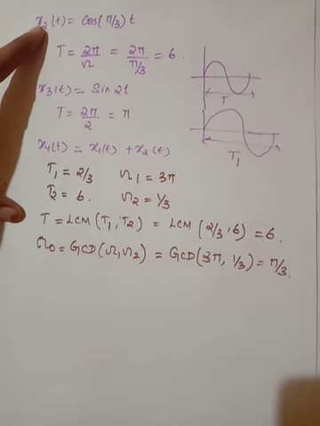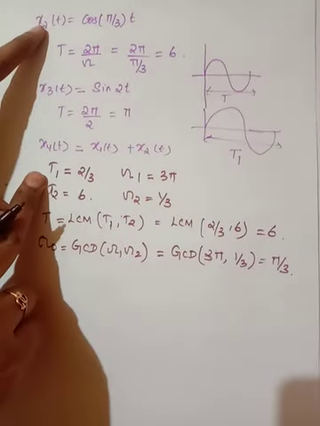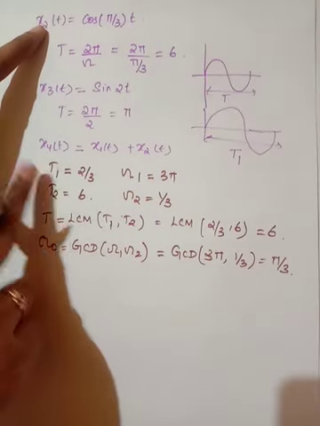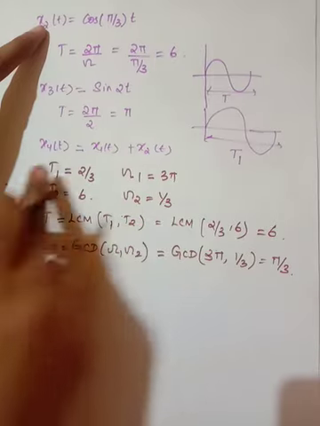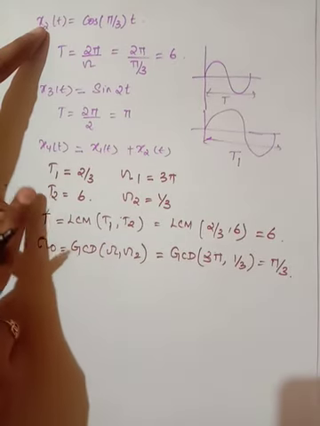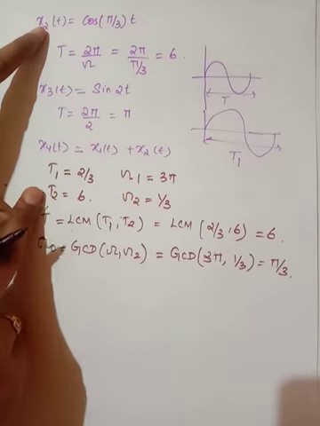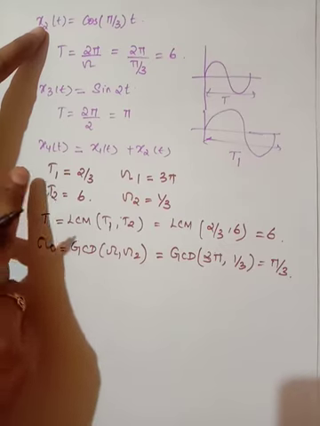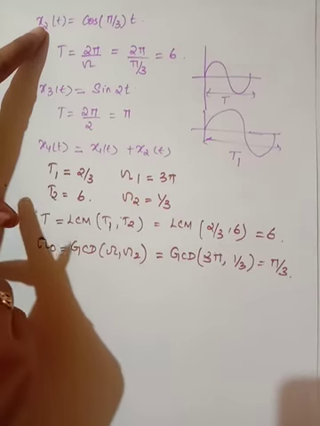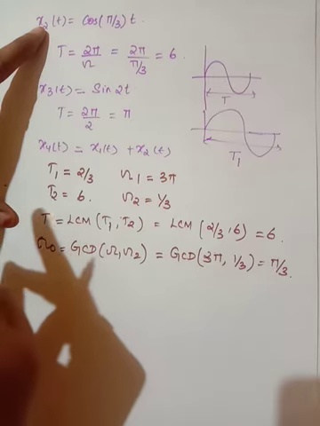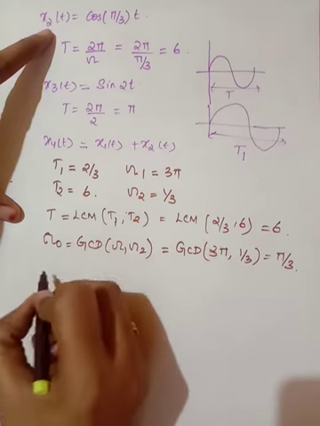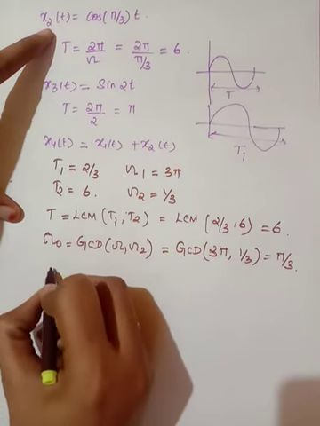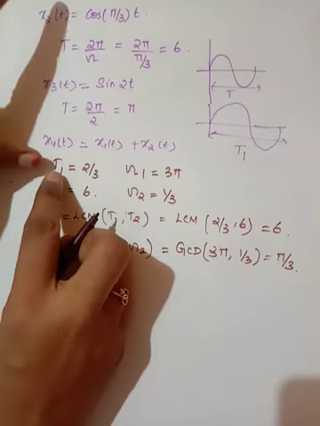Now, if you want to find whether the signal is periodic or not, there exist fundamental time periods T1 and T2. Here this is a rational number, right? If it is a rational number, then the signal is said to be periodic.